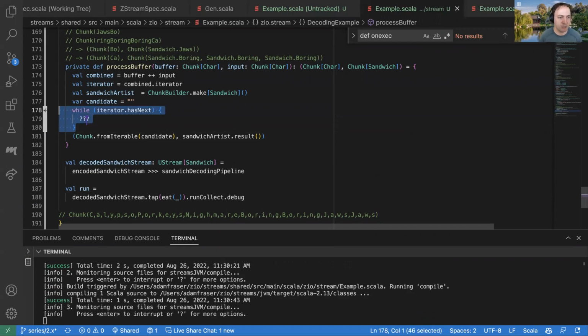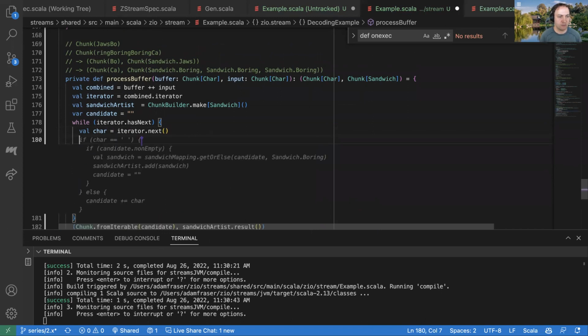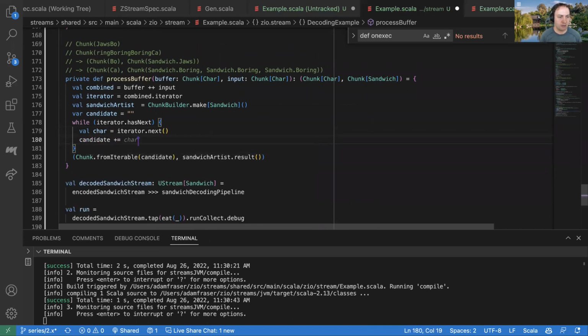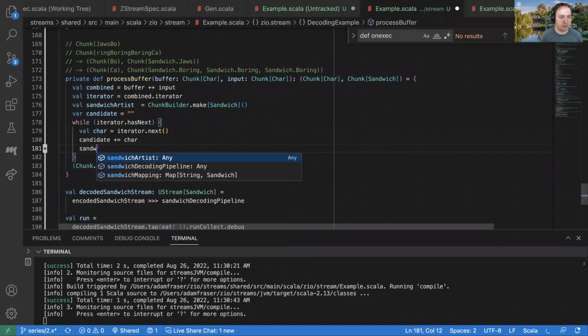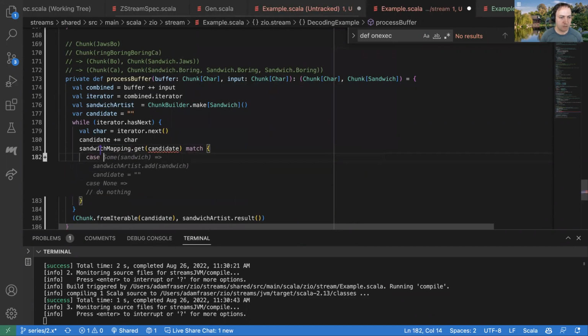And so now our problem is just in this while loop, we've got to get all the sandwiches into the sandwich artist, and we've got to have a candidate that is left over with whatever we haven't used yet. And so I think what we can do here is, while the iterator has next, we can say this character is equal to iterator.next. Then we could say candidate is equal to the candidate plus this character. And then we could say sandwich mapping dot get candidate, and we can match on this.